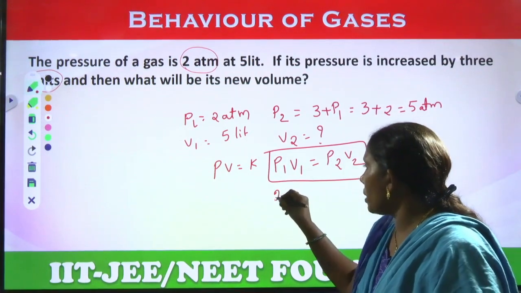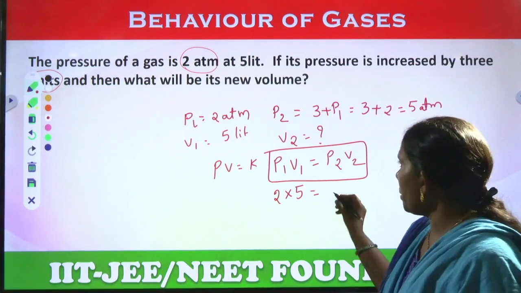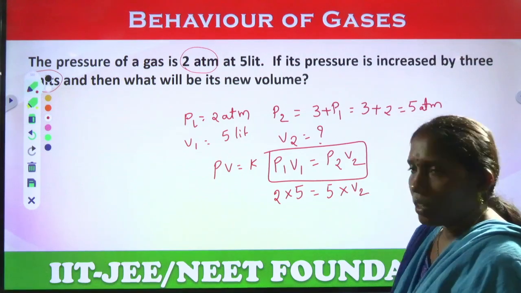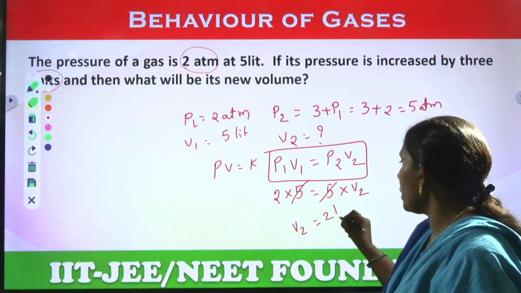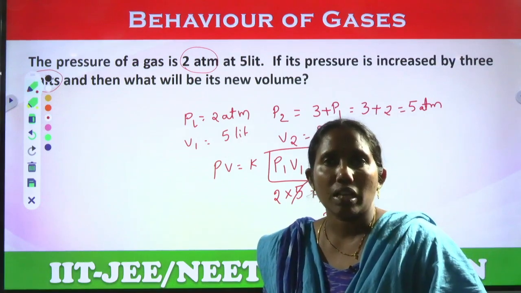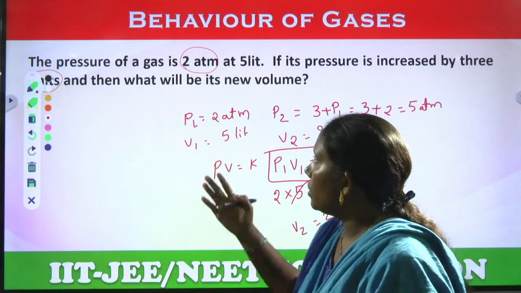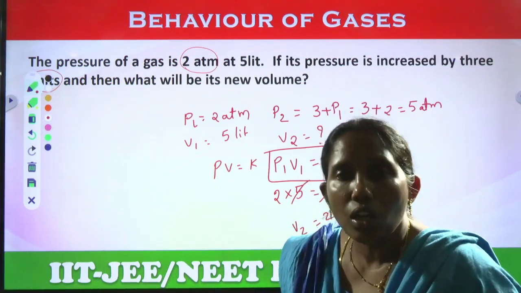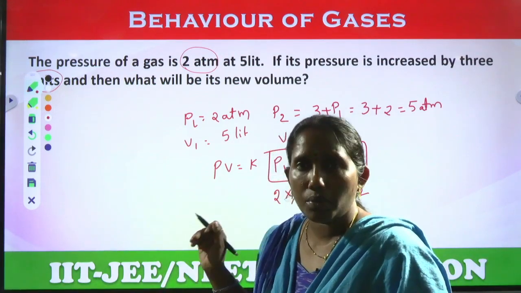Then P1 is 2 atmospheres, V1 is 5 liters, P2 is 5 into V2. So anyway 5 will get cancelled, then V2 gives you 2 liters. So when at 5 liters pressure is 2 atmospheres, at 2 liters pressure is 3 units more, means 5 atmospheres. This is the application of Boyle's law, the behavior of gases in Boyle's law, and its applications we have completed.